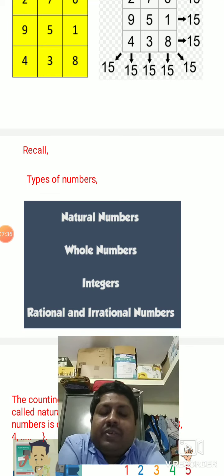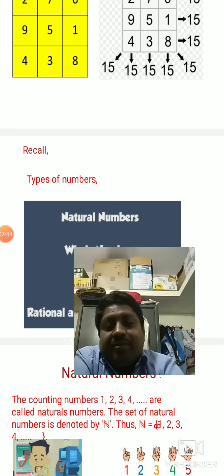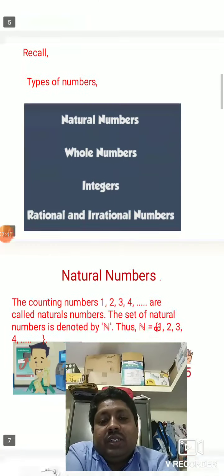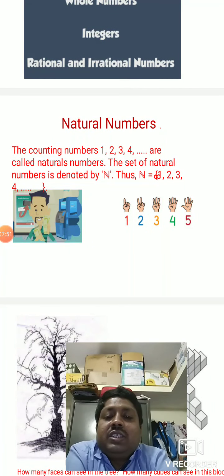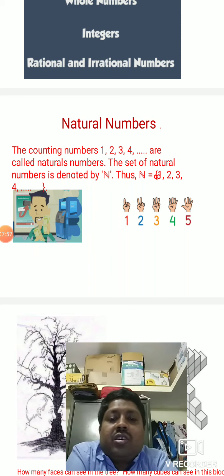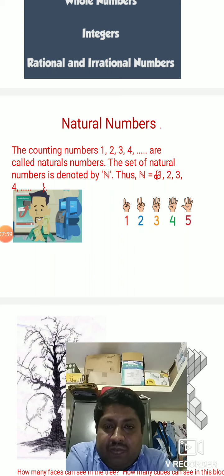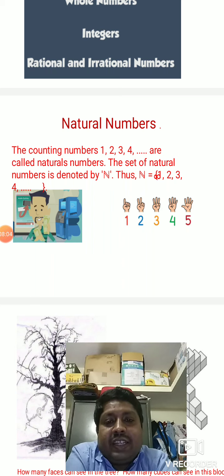We have learnt different types of numbers. Those are natural numbers, whole numbers, integers, rational numbers, and irrational numbers. Okay. So these are the numbers we have learnt. First of all, we will see what natural numbers are. See children, the counting numbers 1, 2, 3, 4, etcetera are called natural numbers. The set of natural numbers is denoted by the letter N.